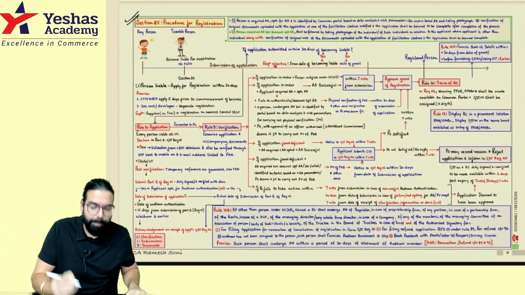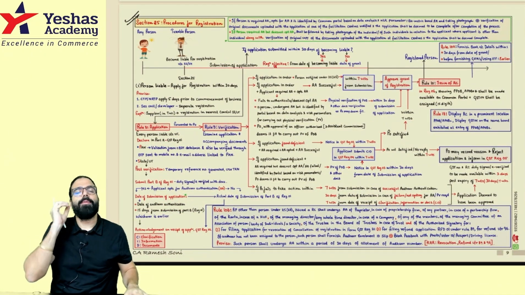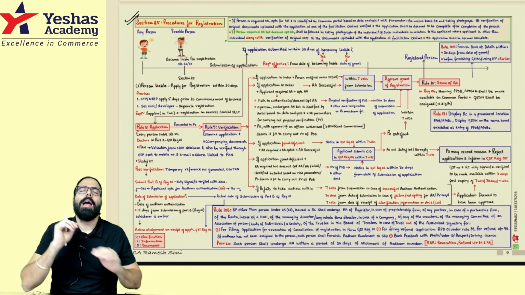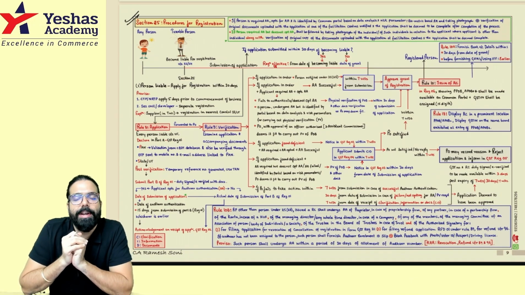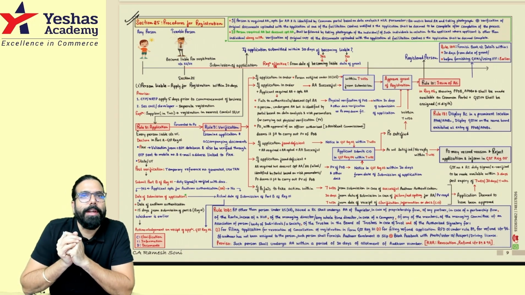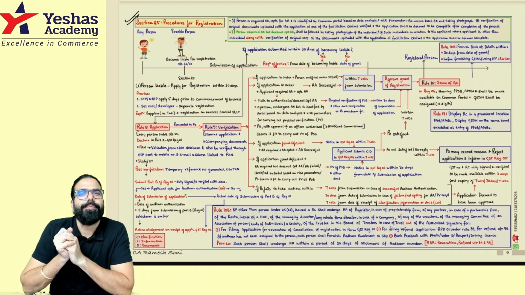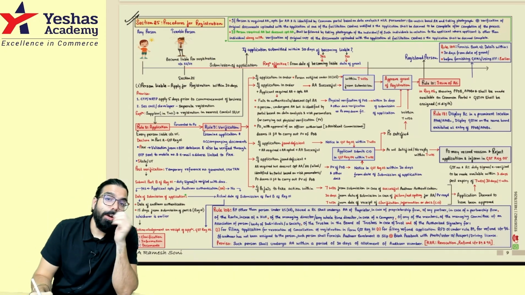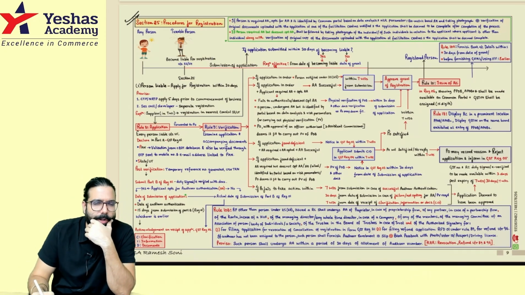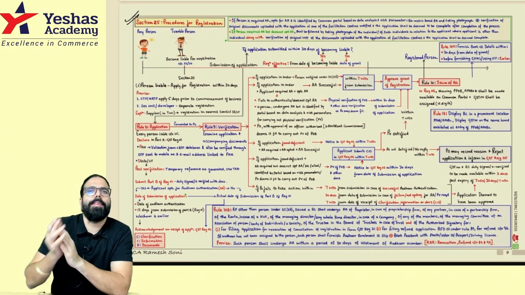Now section number 25, which used to say that if you become liable, you can take registration within 30 days. In that one, rule number 8 was there. Rule number 8 used to say Aadhaar authentication. Yes, sir. We remember Aadhaar authentication. In rule number 8 one small change has come.